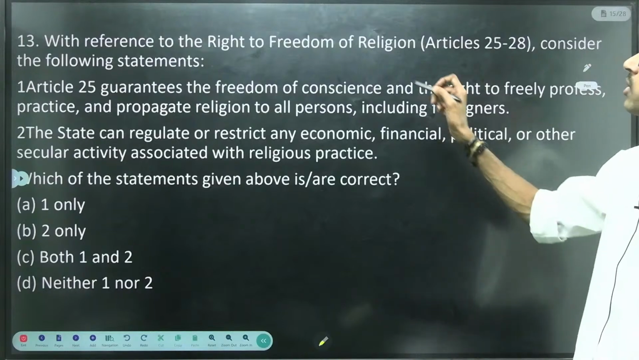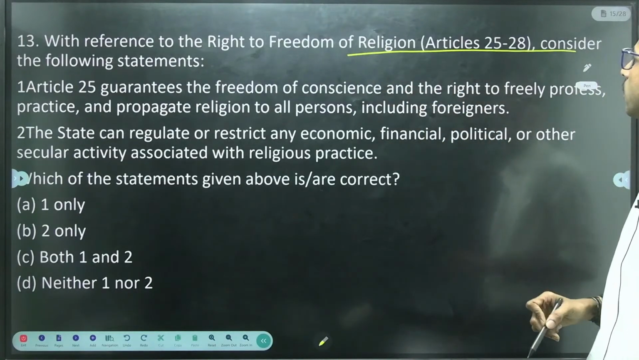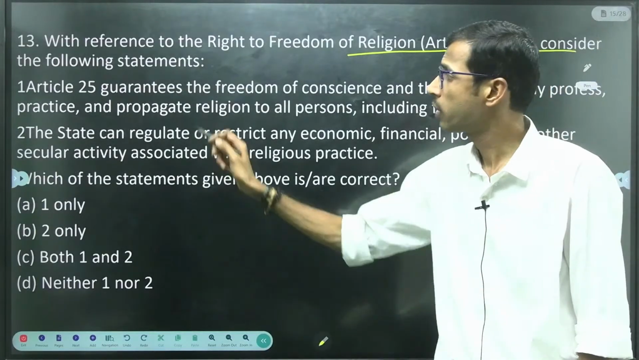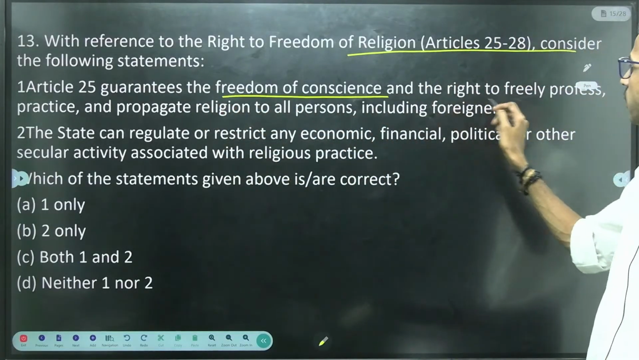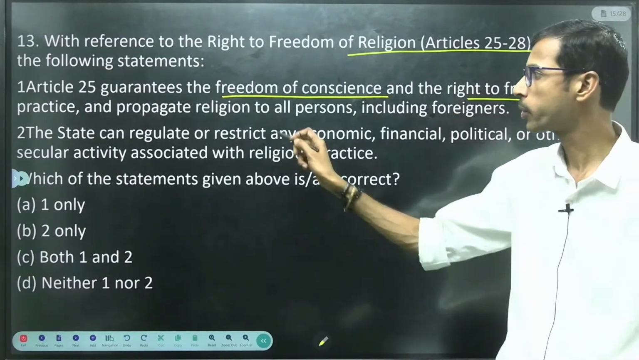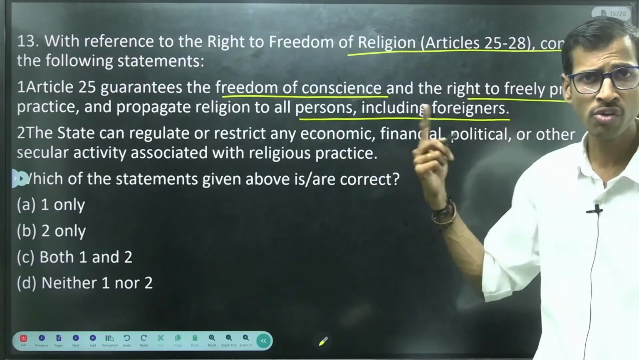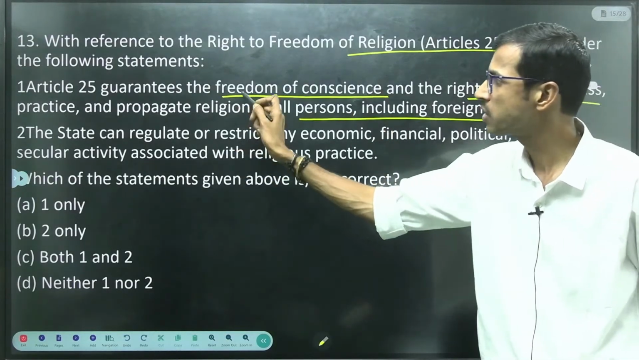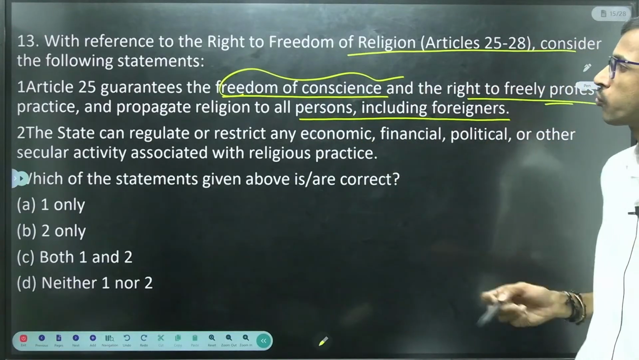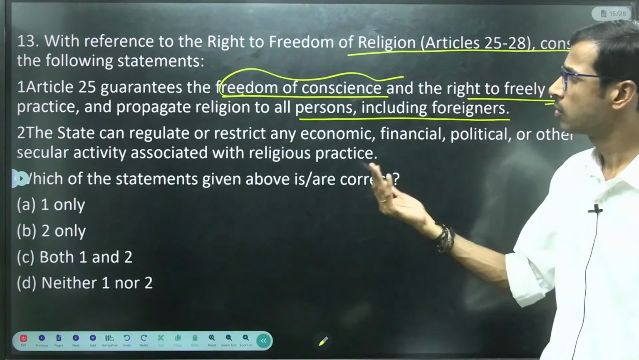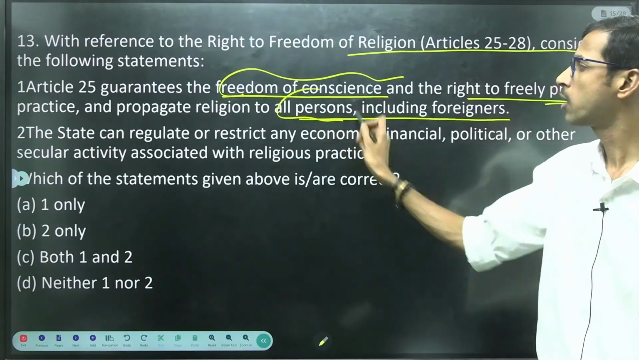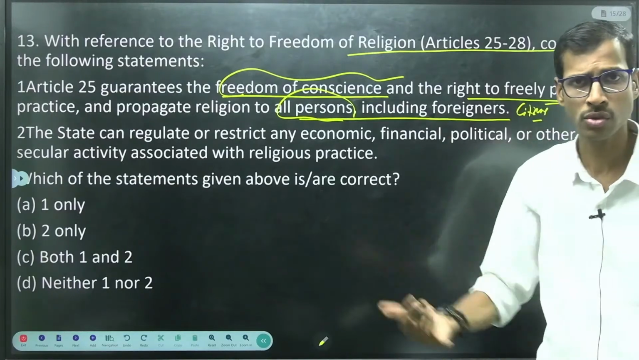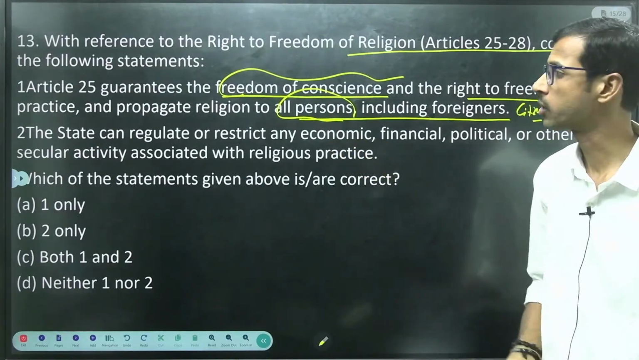With reference to the right to freedom of religion, Articles 25 to 28, consider the following statements. It guarantees the freedom of conscience and the right to freely profess, practice and propagate religion to all persons, including foreigners. Is it including foreigners? Yes, Article 25 guarantees the freedom of conscience and the right to freely practice and propagate religion to all persons, including our citizens as well as foreigners. There is no partiality or discrimination here, right?